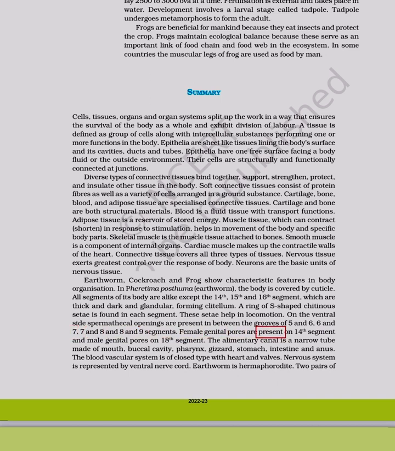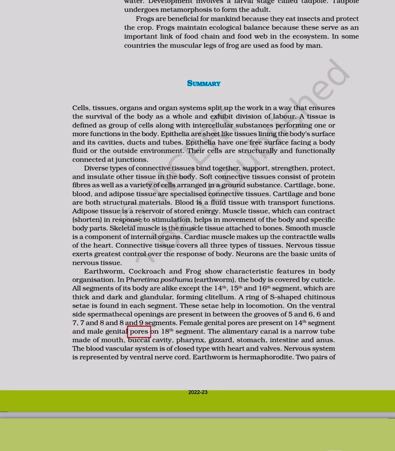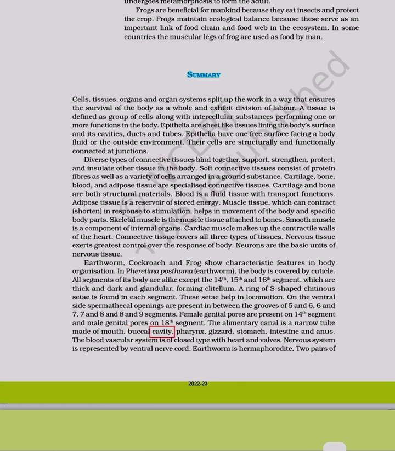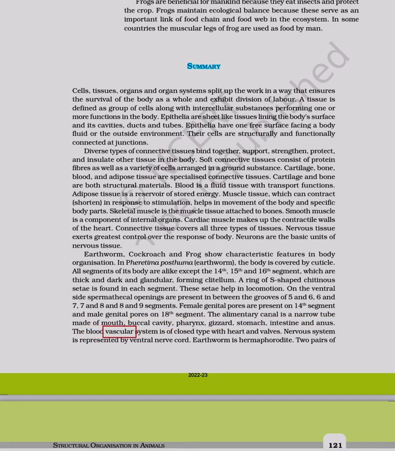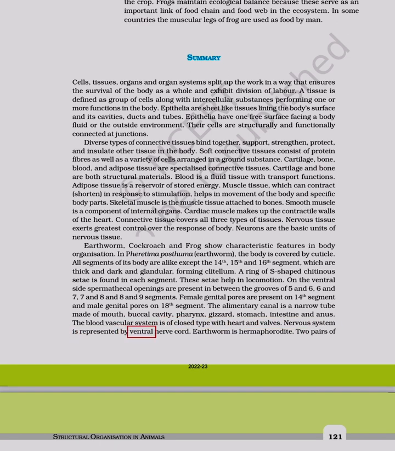Female genital pores are present on the 14th segment and male genital pores on the 18th segment. The alimentary canal is a narrow tube made of mouth, buccal cavity, pharynx, gizzard, stomach, intestine and anus. The blood vascular system is of closed type with heart and valves. Nervous system is represented by ventral nerve cord.